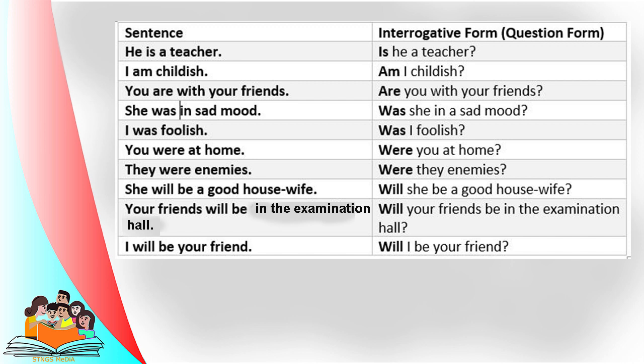Okay. Then take these sentences. She will be a good housewife. Your friends will be in the examination hall. I will be your friend. These sentences are examples for future tense sentences with will be. When it turns to question form, will comes to the front of the sentence and the word be is placed after the subject of the sentence: Will she be a good housewife? Will your friends be in the examination hall? Will I be your friend?